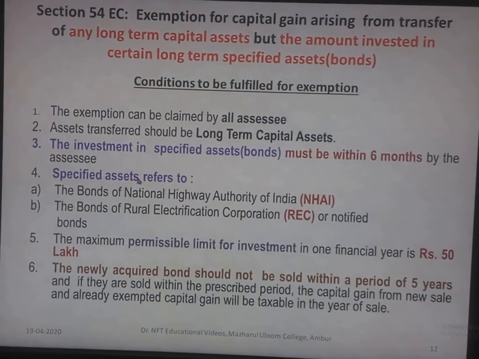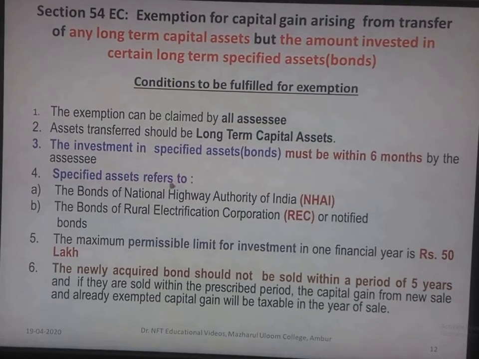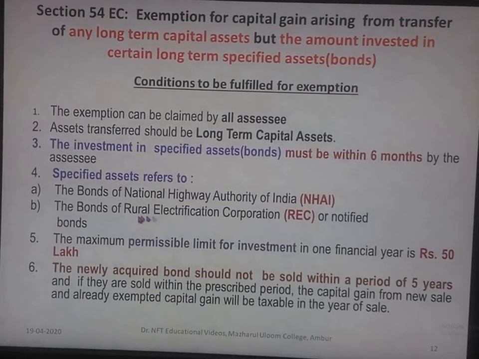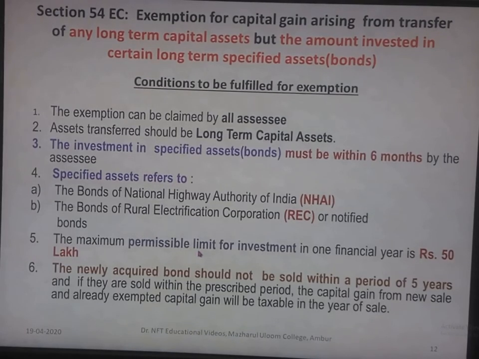Then it specifies what the specified assets are. Specified assets are the bonds of the National Highway Authority of India, the bonds of the Rural Electrification Corporation, or notified bonds. Then again, the maximum permissible limit for investment in one financial year is rupees 50 lakh. The newly acquired bonds should not be sold within a period of 5 years, and if they are sold within the prescribed period, the capital gain from the new sale and the already exempted capital gain will be taxable in the year of sale.